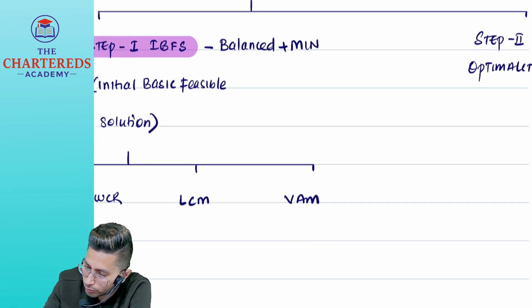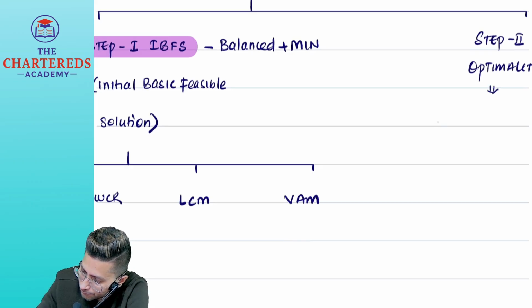For optimality, now what you have to do? First check the number of allocations.